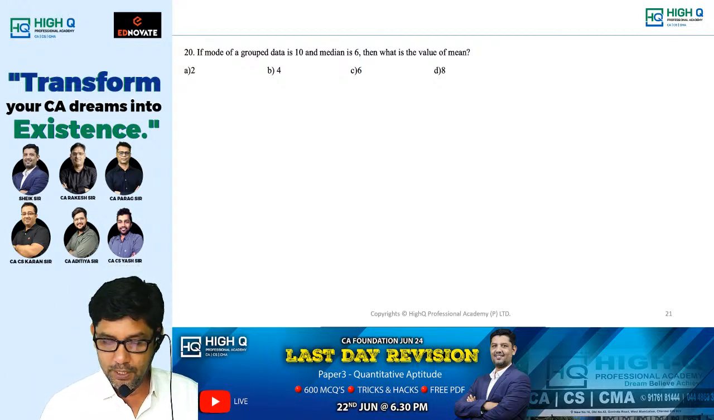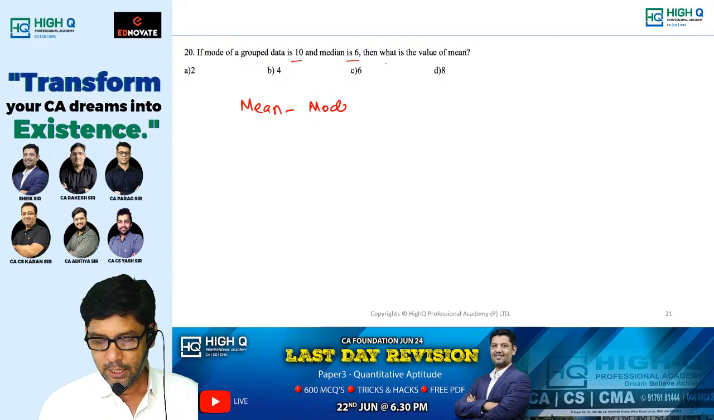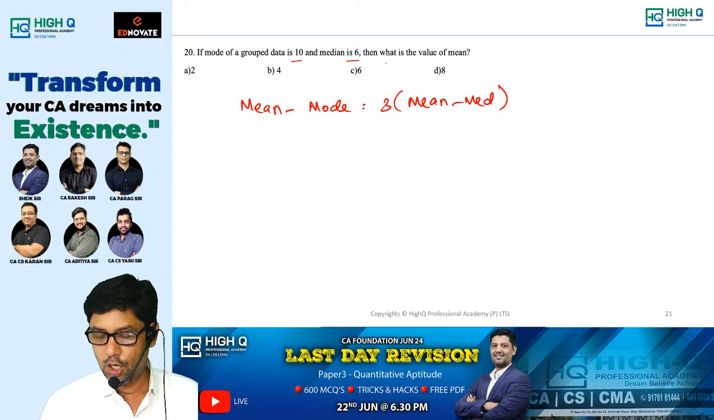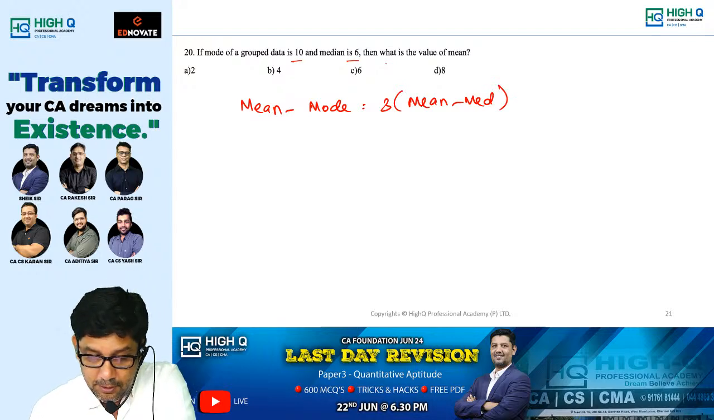If the mode of grouped data is 10 and the median is 6, then what is the value of mean? Of course, this is a very important formula: mean minus mode is equal to 3 times (mean minus median). All of you remember this. What is the mean, my dear? We need to find out.